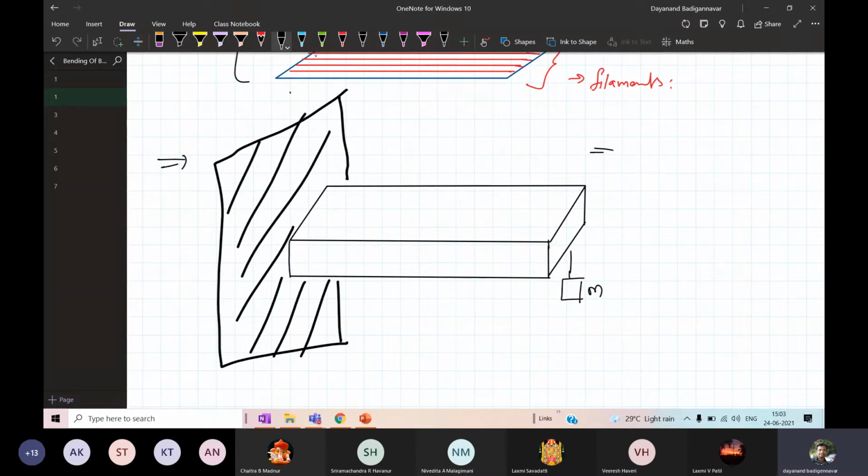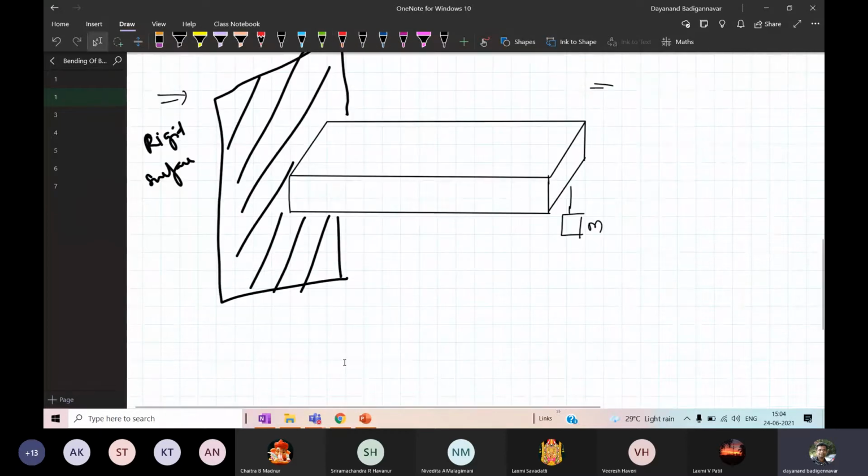It is fixed to a rigid surface. This is the rigid surface. As soon as you apply the mass, the beam gets bent. It is going to bend down under the influence of the material. So therefore, it is going to bend downwards.